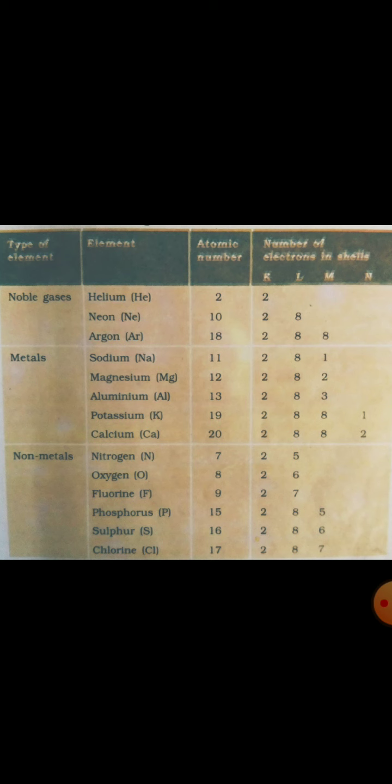What is the meaning of octet configuration? Octet means 8. You remember, octet means 8. So all the other elements will try to complete their shells like noble gases, which means they will try to attain 8 electrons in their outermost orbit. Let us learn this by taking examples.